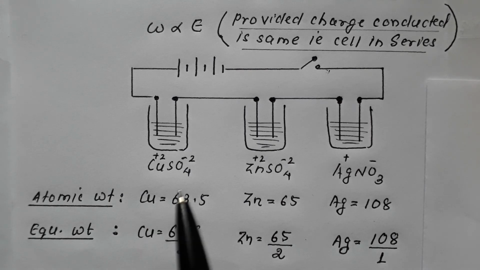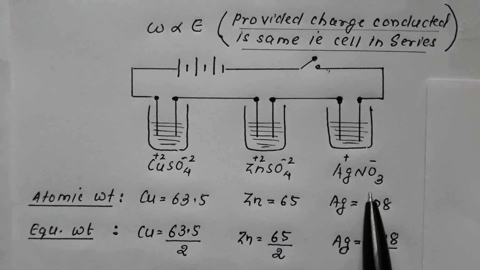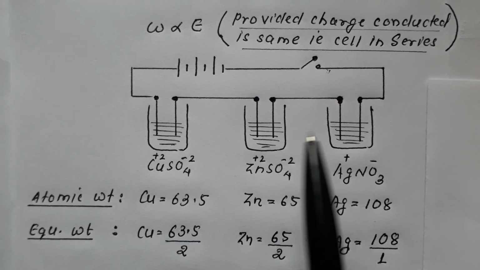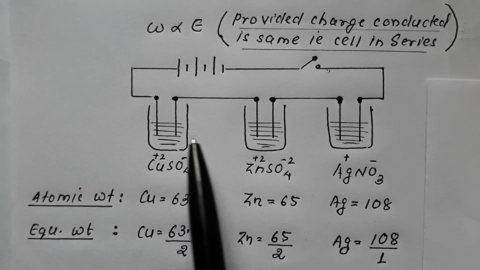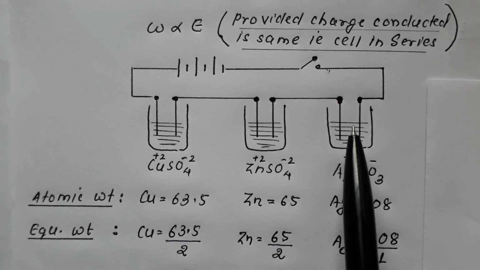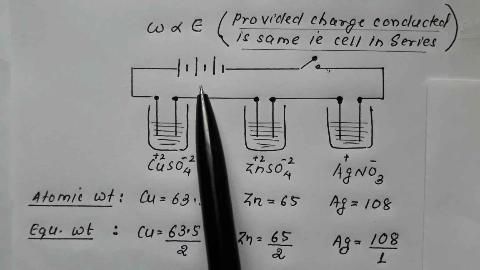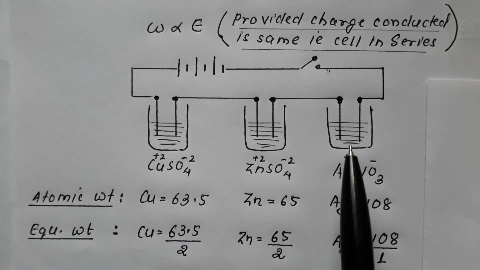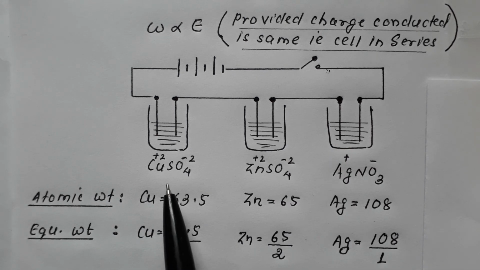Now suppose there are three electrolytic cells. One has copper sulfate solution, another has zinc sulfate solution, and the third has silver nitrate solution. Each has two electrodes, one cathode and one anode, and all these are connected in series, meaning they are attached to the same source of energy. So these are three electrolytic cells connected in series, respectively having copper sulfate, zinc sulfate and silver nitrate.